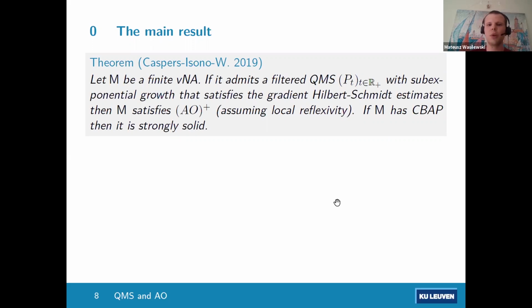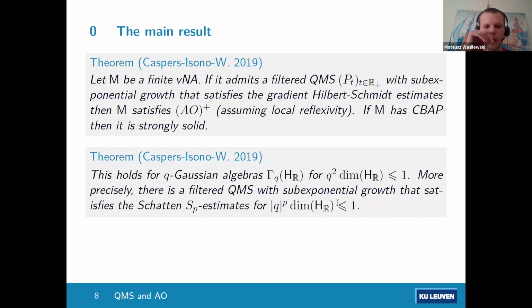So, one example to which we can apply it. First of all, we can recover many known results about free groups, about other types of groups, about quantum groups. But the main example that I want to talk about today is the example of q-Gaussian algebras. So q is a parameter between -1 and 1, and for q equal to 0, we get the free group factors. And we were able to compute exactly when a special type of semigroup satisfies the Hilbert-Schmidt estimates in this case. Hence we obtained the Akemann-Ostrand property in this situation.